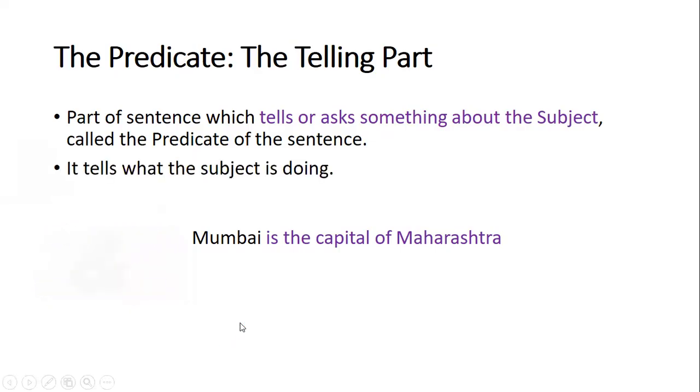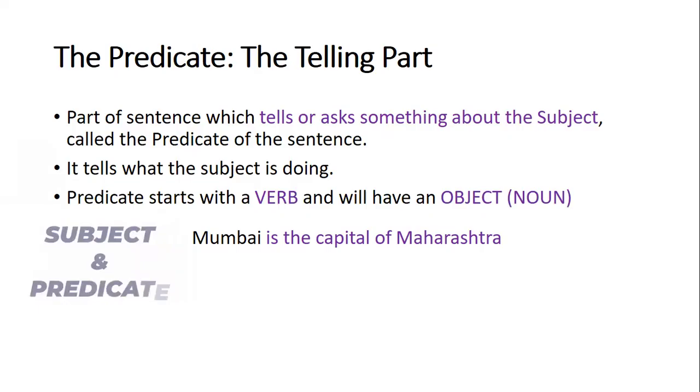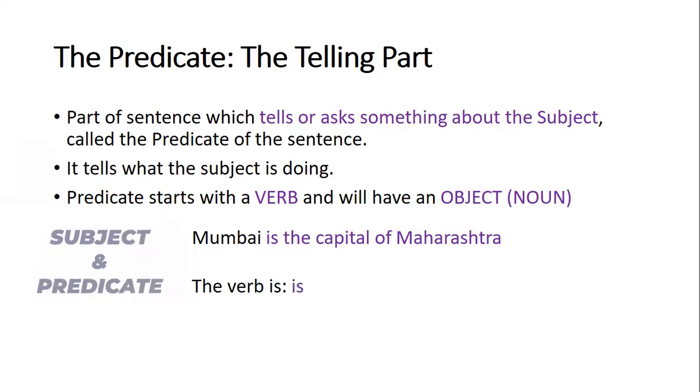It tells what the subject is doing. Predicate starts with a verb and will have an object. So the verb in the above sentence, Mumbai is the capital of Maharashtra, which is the verb part?